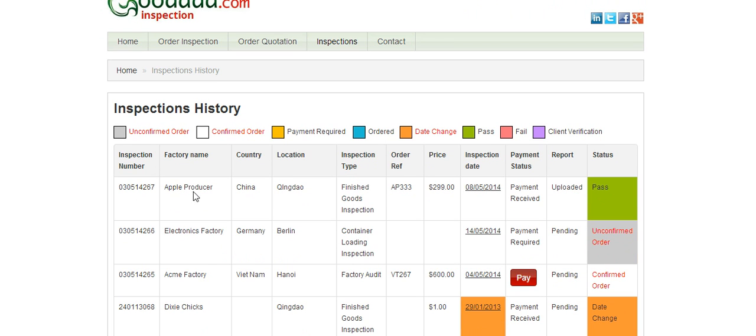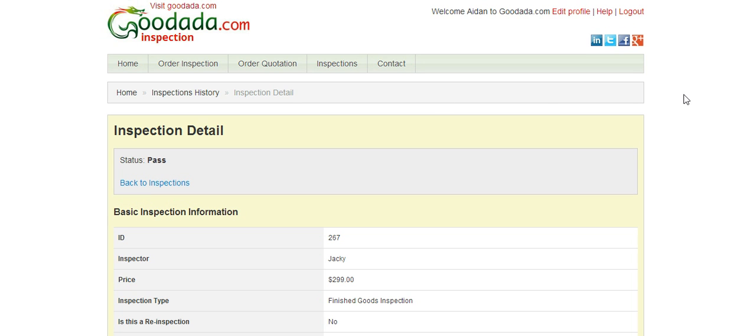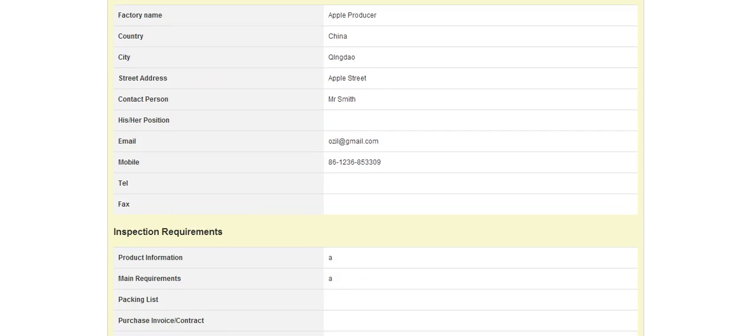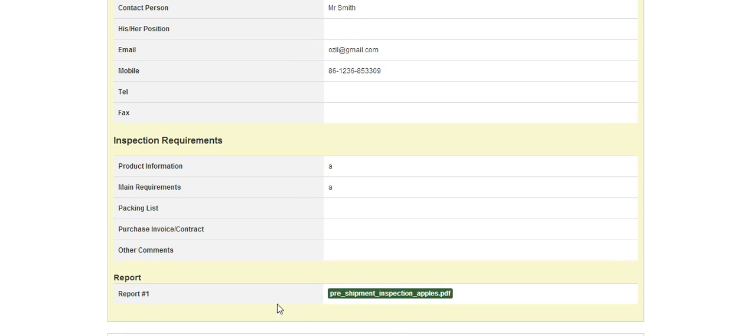In the first inspection line here, we see that an inspection has been done, it has been passed by the inspector, and there's a report available for upload. To receive the report, one must go over to the inspection number, click on the button, then scroll down to the bottom, and one will see at the bottom of the information a report here that can be downloaded.